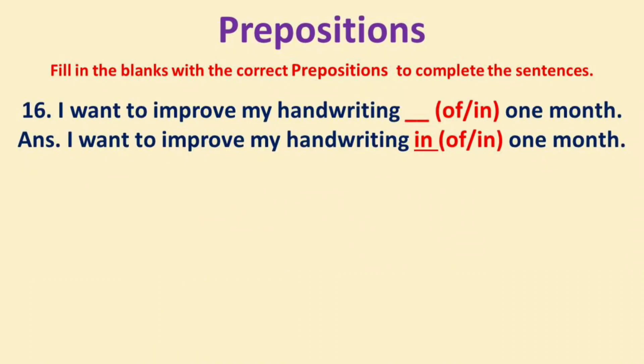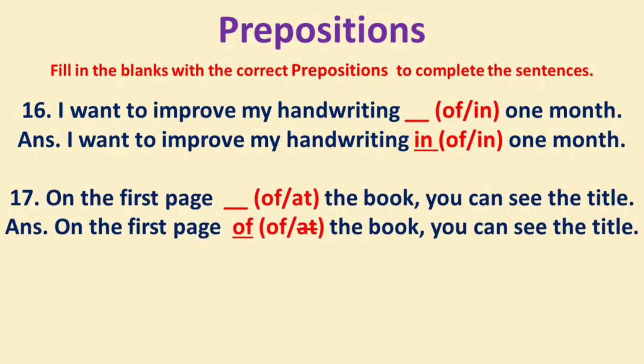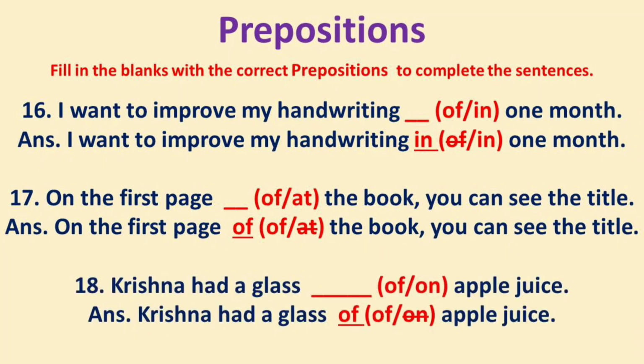16. I want to improve my handwriting dash of or in 1 month. The answer is, I want to improve my handwriting in 1 month. 17. On the first page dash of or at the book, you can see the title. The answer is, on the first page of the book, you can see the title.